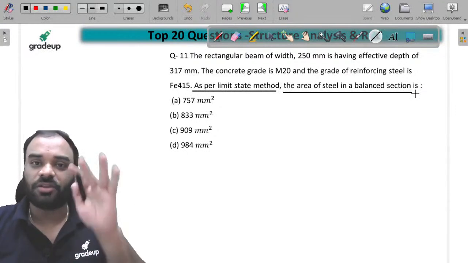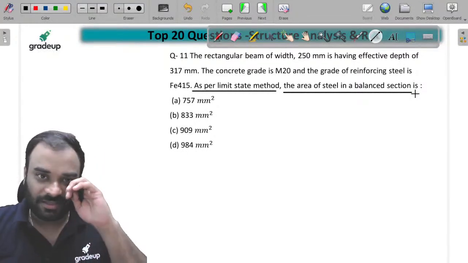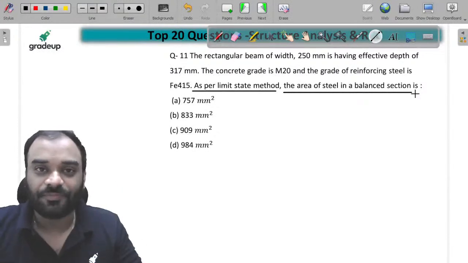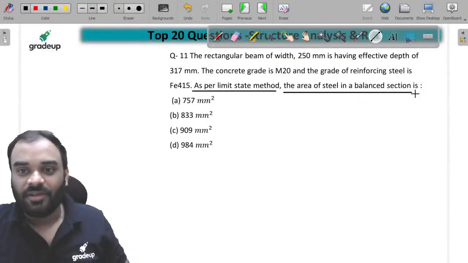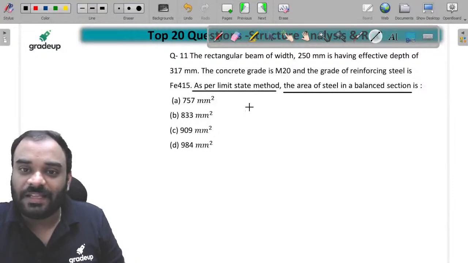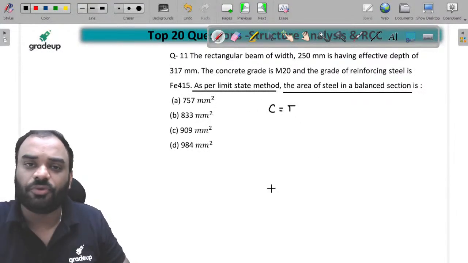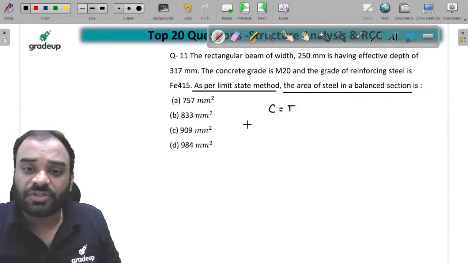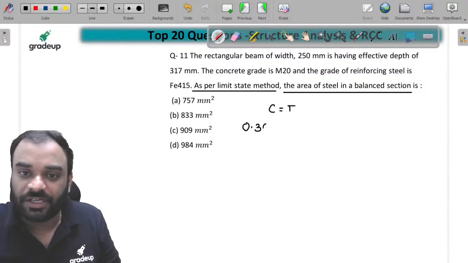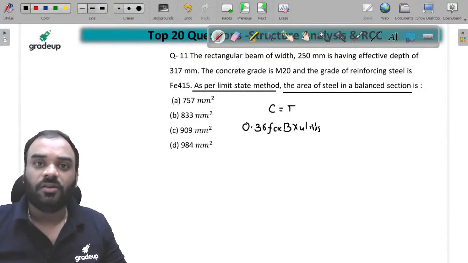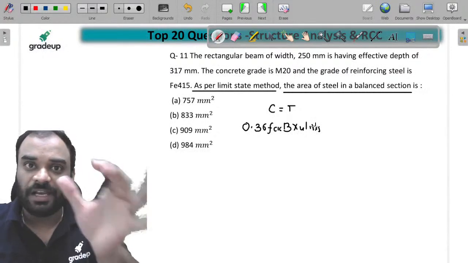अब यार ये तो बहुत आसान क्वेश्चन है. I think you are able to solve this one. सभी लोग solve कर सकते हैं. We know that guys, for the balanced section we can write C force is equal to T force. Simple. What is your C force? C force is equal to 0.36 fck b into xu limiting. Right? Why xu limiting? Because it is a balanced section.